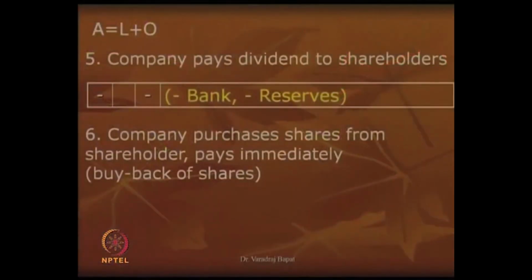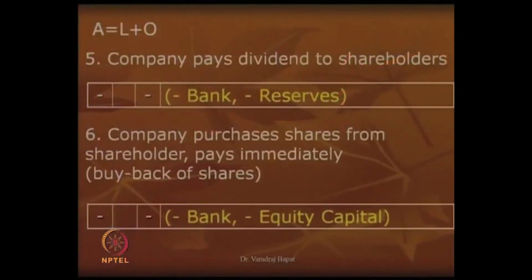Now, let us go to the next. Now, next what happens? Company purchases shares from shareholders and pays immediately. This is a unique transaction. It is also known as buyback of shares. So, when initially company has issued shares, what company has done is company gives shares and takes money from the owners or the shareholders. In this case, what has happened is company pays back the money, takes back the shares and cancels these shares. This type of transaction is known as buyback of share.